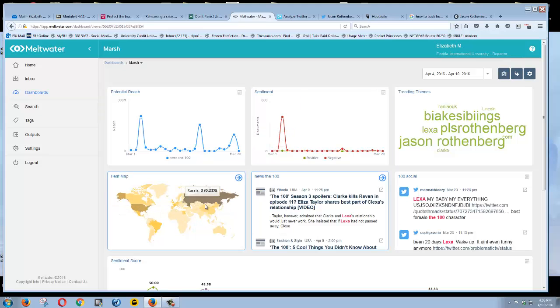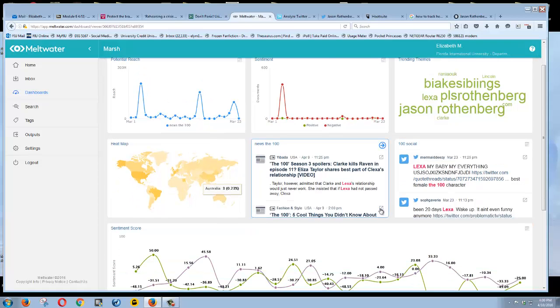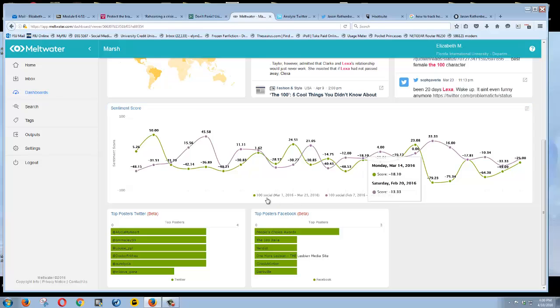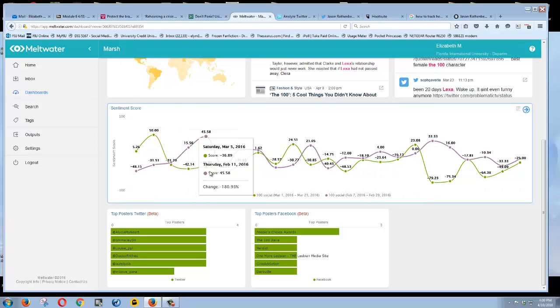I can see that the heat map, interestingly, is not just the United States. I have a worldwide audience. If I'm looking at my sentiment score, I can see that on social, sentiment really took a dive, right? And this is the 1st to the 23rd.